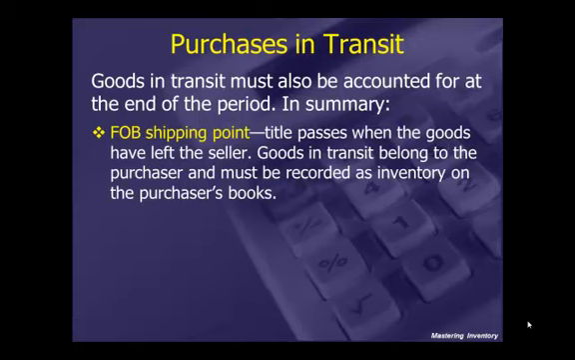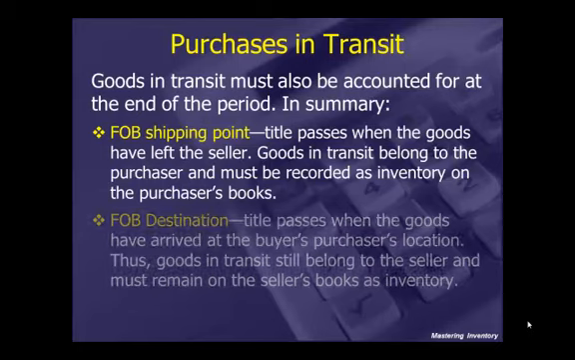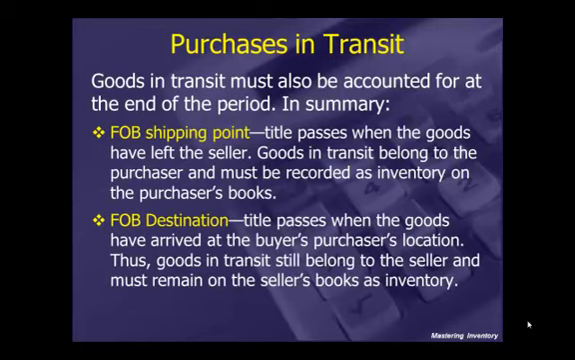In summary, FOB shipping point, title passes when the goods have left the seller. Goods in transit belong to the purchaser and must be recorded as inventory on the purchaser's books. FOB destination, title passes when the goods have arrived at the buyer's or the purchaser's location. Thus, the goods in transit that are in transportation still belong to the seller and must remain on the seller's books as inventory.